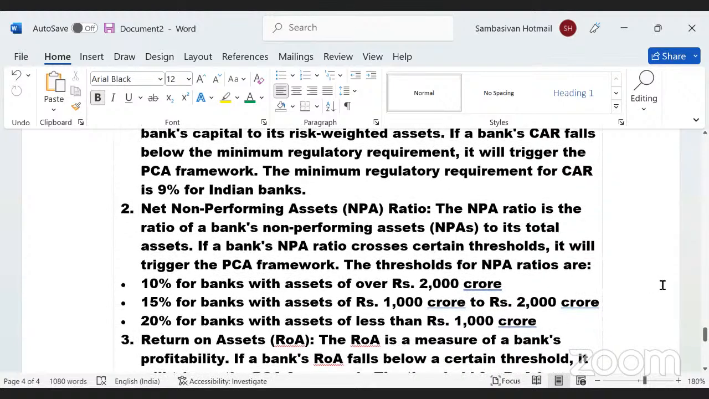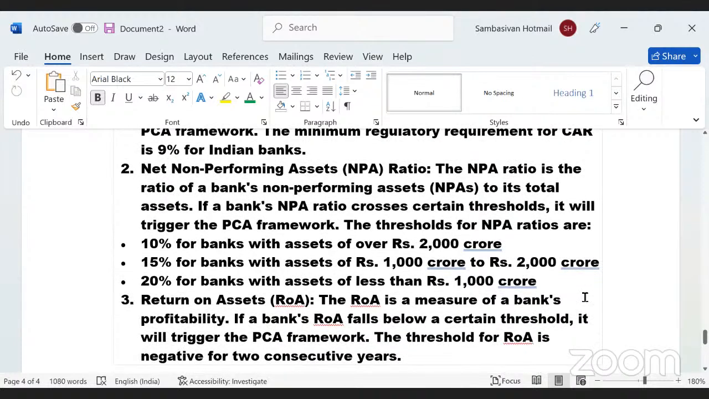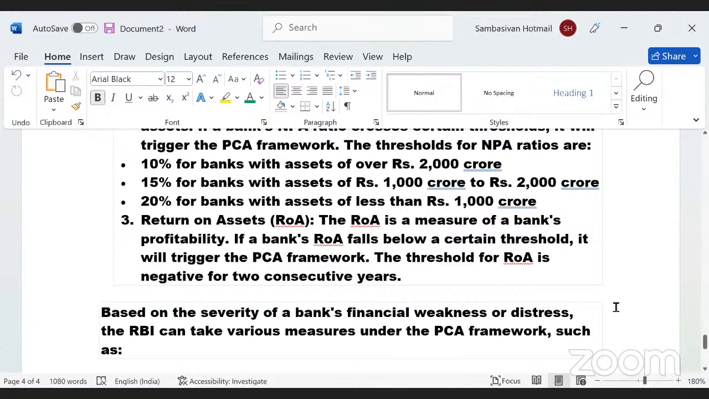Net non-performing asset ratio. NPA ratio is the ratio of banks' non-performing assets to its total assets. If a bank's NPA ratio crosses certain thresholds, it will trigger the PCA framework. The thresholds for NPA ratios are 10% for banks with assets of over 2,000 crore, 15% for banks with assets of 1,000 crore to 2,000 crore, 20% for banks with assets of less than 1,000 crore.